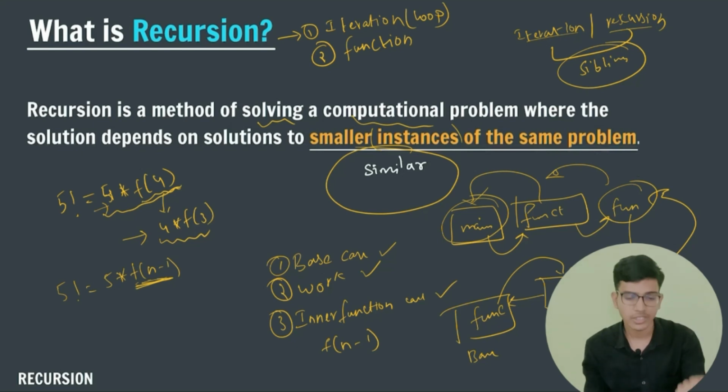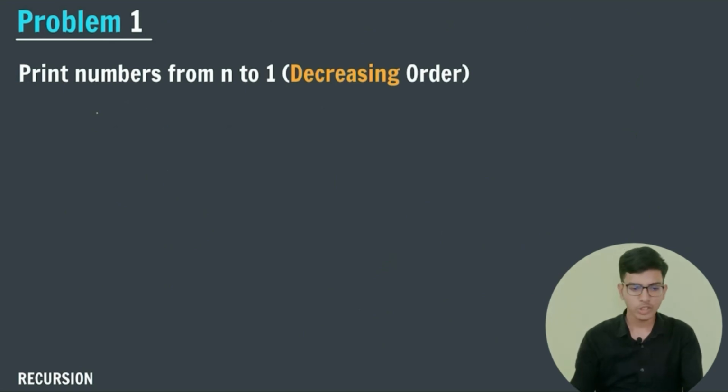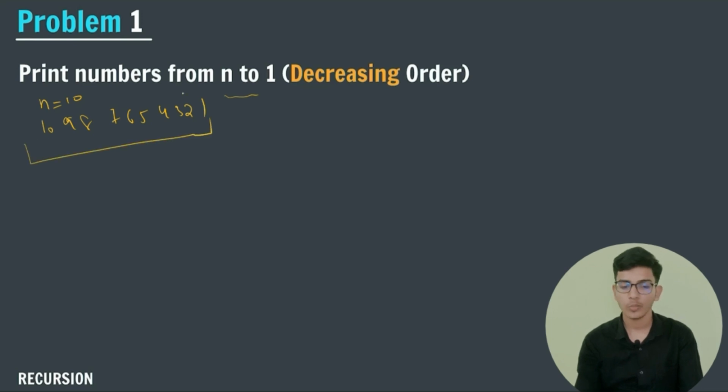To do this chapter, you should know two chapters before, that is iteration and functions. If you have studied iterations and functions, then you are good to go, right? Let us talk about the approach for this question. We need to print the numbers in decreasing order. Let us consider that the user has given me 10. Then I need to print 10, 9, 8, 7, 6, 5, 4, 3, 2, 1. In this fashion, I need to print my output.